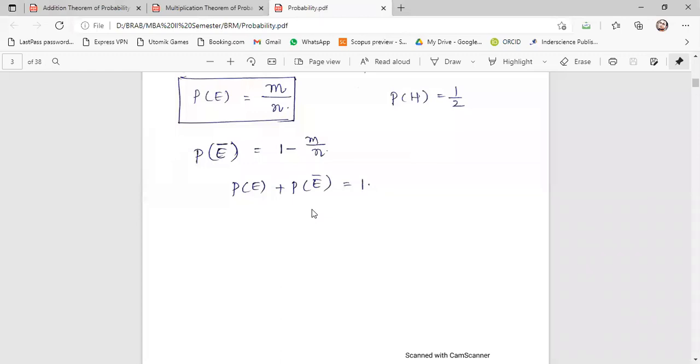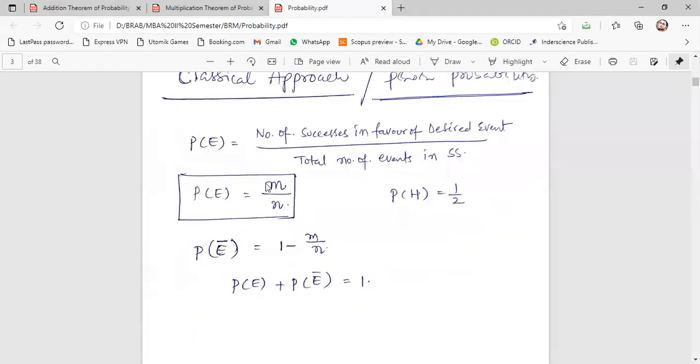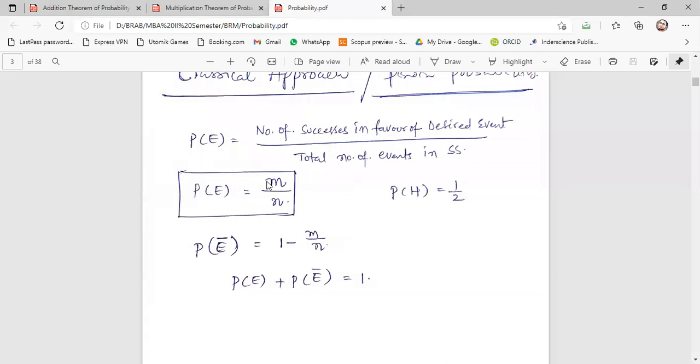What is visible to you? Is it visible? Probability approach, classical approach? What document are you seeing?